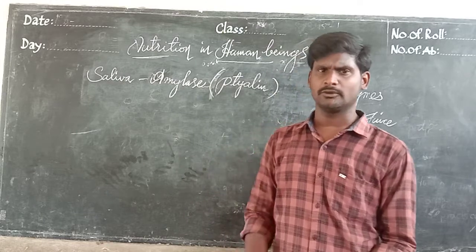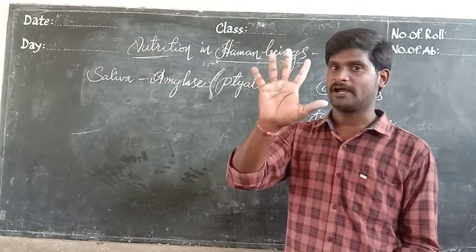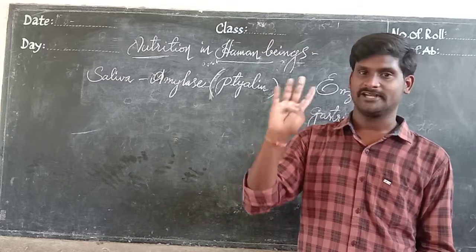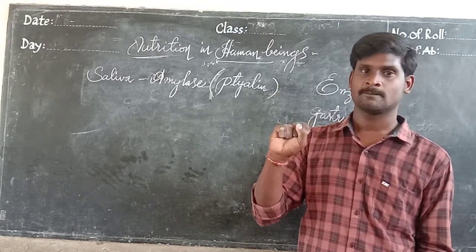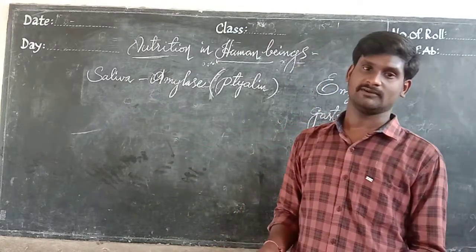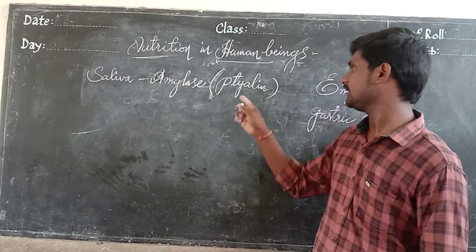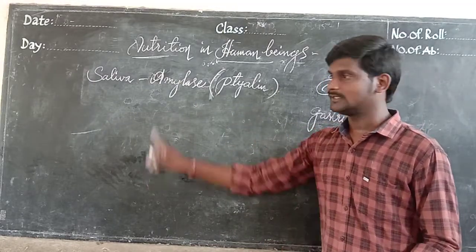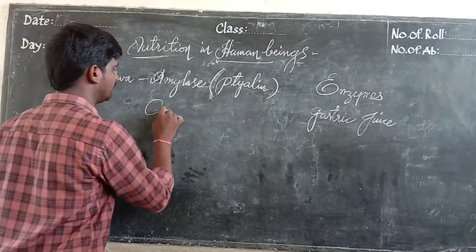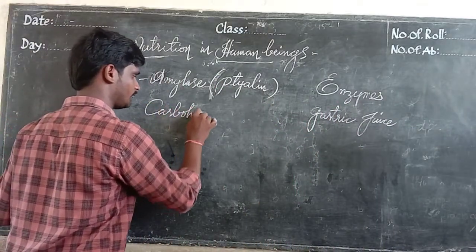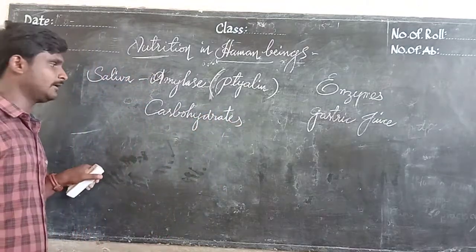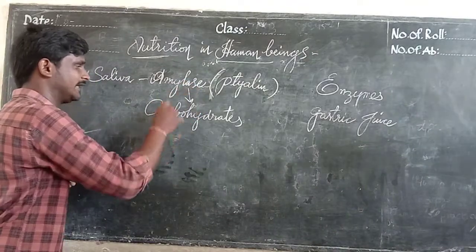What will it digest? I told you already, in our food we have 5 main nutrients: carbohydrates, proteins, fats, vitamins, and minerals. Digestion starts first from the mouth, with the participation of saliva. It contains the amylase enzyme, also called ptyalin. This amylase helps to digest the carbohydrates.